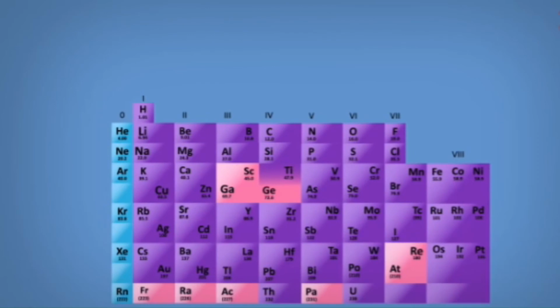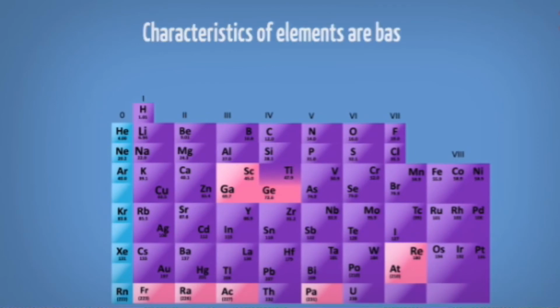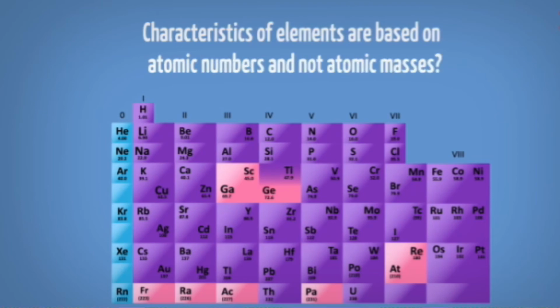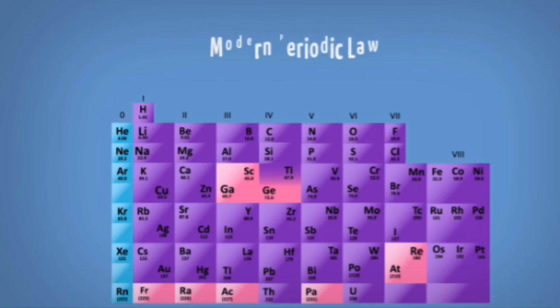That is why Mendeleev's arrangement was set aside, and the elements were arranged by atomic numbers, not atomic masses, in our modern periodic table. This is a great contribution by our scientists.